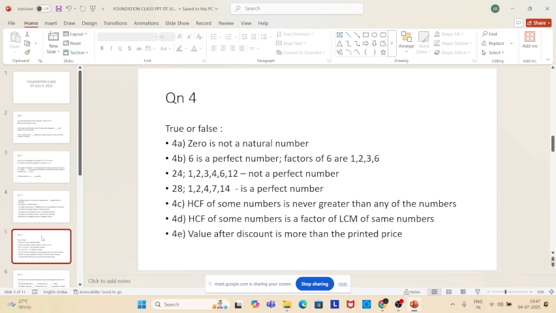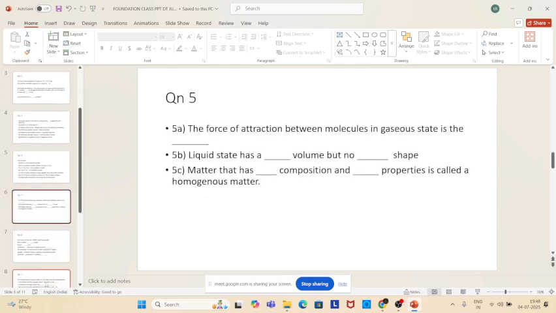We can say value after discount is more than the printed price is false. Once you minus the discount, it will be less than the printed price only. Okay, so that much you should be very clear. And 5A, the force of attraction between molecules in gaseous state is least, that you said correctly. Liquid state has a definite volume but no definite shape, that also you said correctly. Matter that has uniform composition and uniform properties is called homogeneous.